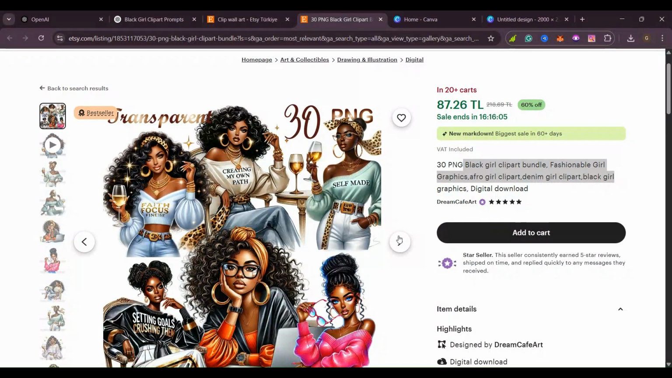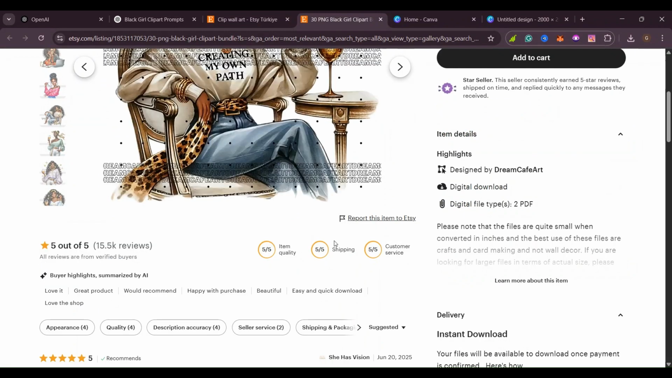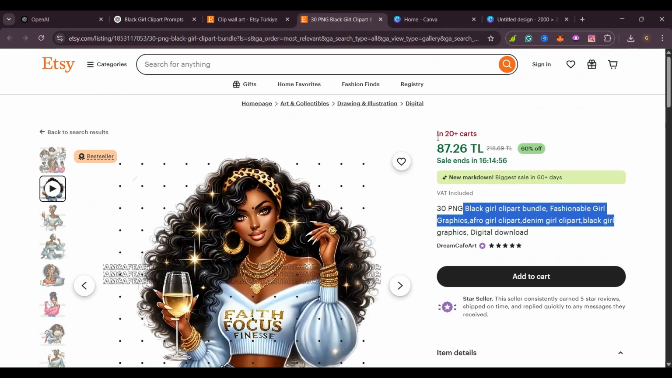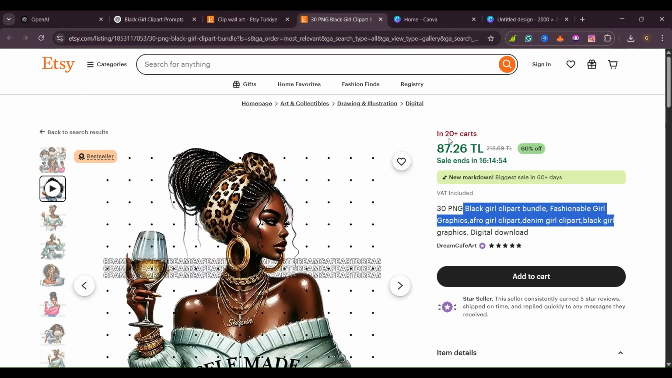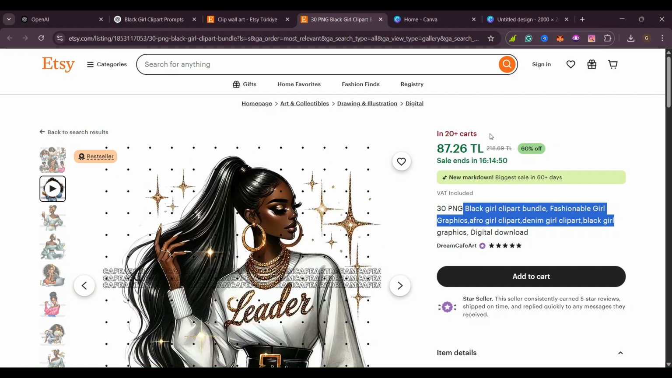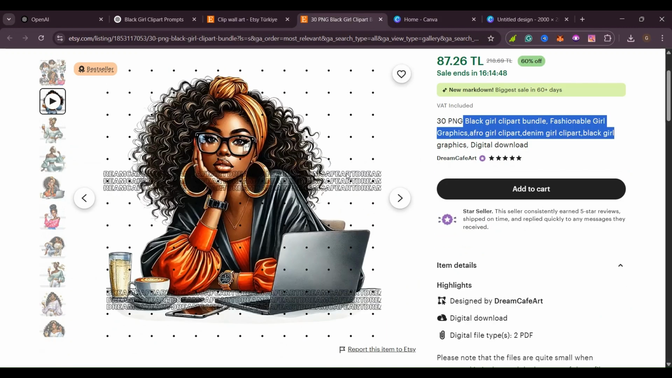to make clip wall art that you can sell on Etsy or any other platform you are using to sell your digital products. Nowadays, with the use of AI to come up with beautiful pictures like this, it's easy and a lot of people like it. So, this person is selling this beautiful clip wall art and people are buying it. As you can see, already 20 of these pictures have been bought and they are in her cart. So people really like this type of art.